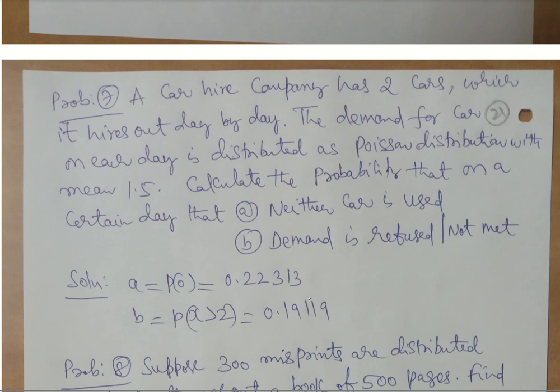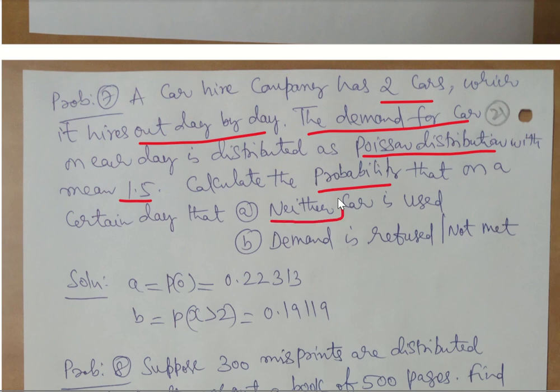Okay, so next, some of the problems I have listed here you can try to calculate on your own, but let me explain how you can calculate them. A car hire company has 2 cars which it hires out day by day. The demand for a car on each day is distributed as a Poisson with mean 1.5. Calculate the probability that on a certain day neither car is used, that means no car is used, x is equal to 0. Then, demand is refused.